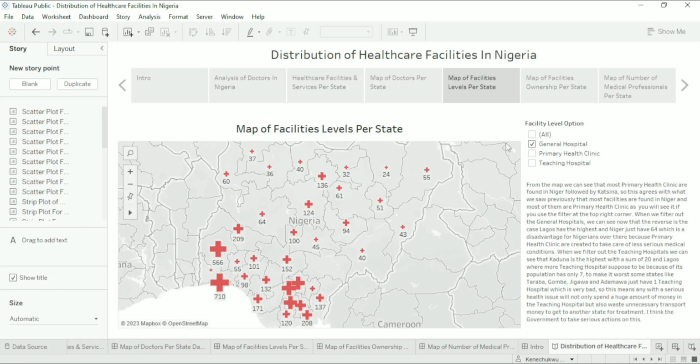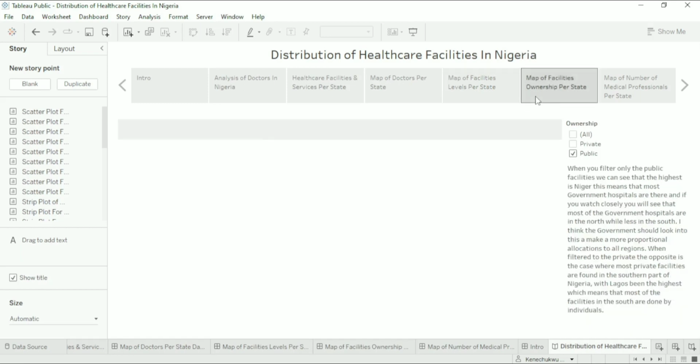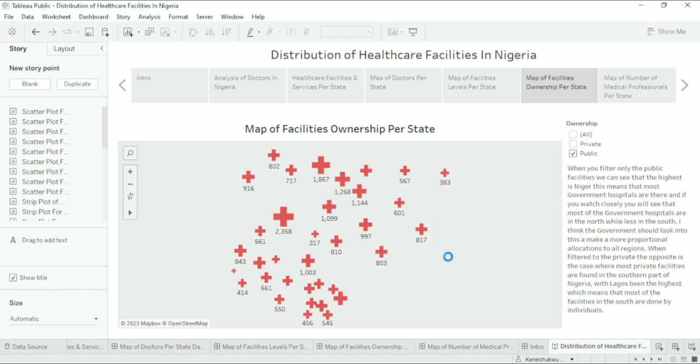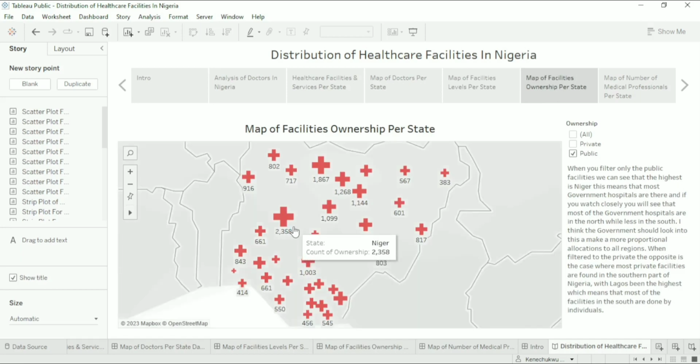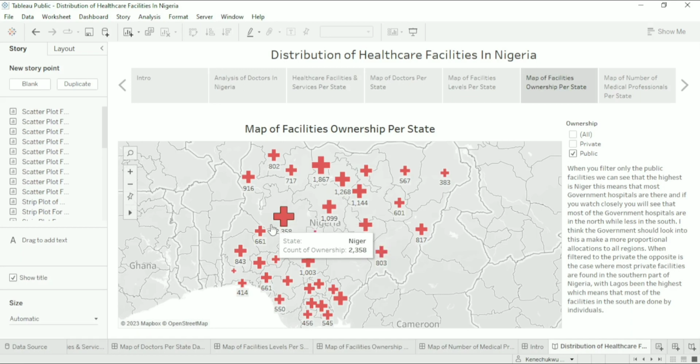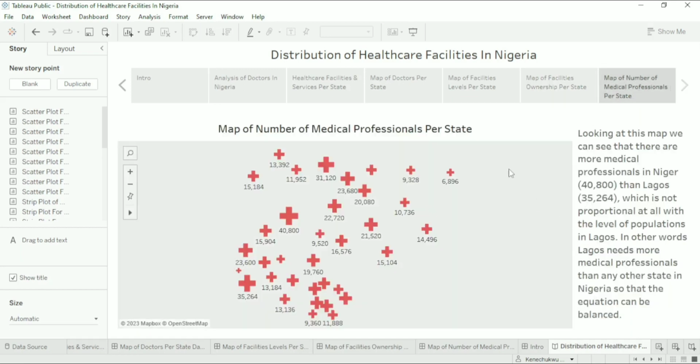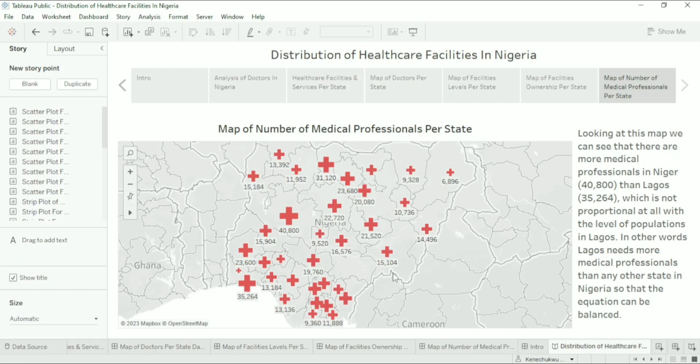Even this, I explained too. So this video is just short, just for data visualization. I know that data visualization doesn't take long to explain. These two, I explained there, so you can also read the notes to understand it more. And finally this: the highest number of medical professionals was in Niger, so there's not much to explain here. So this will be the end of the project, which is the distribution of healthcare facilities in Nigeria. Thank you all and goodbye.